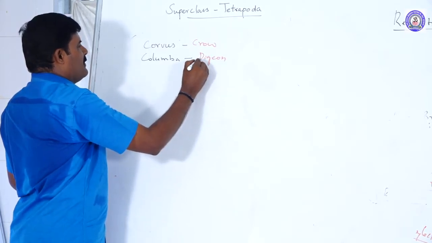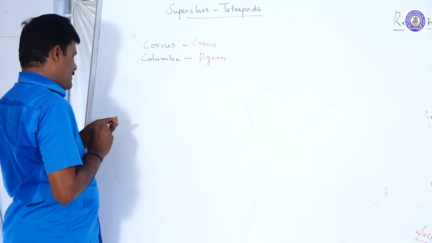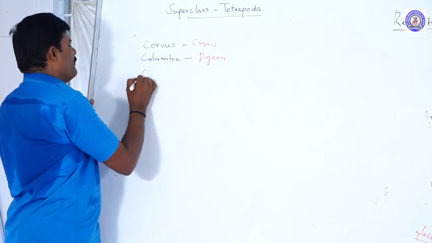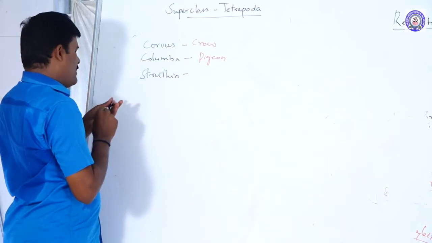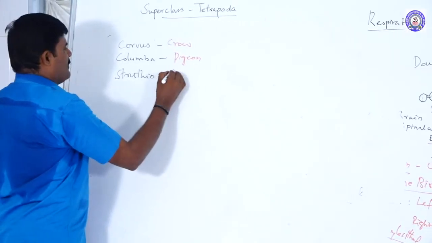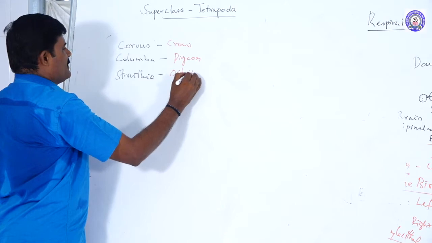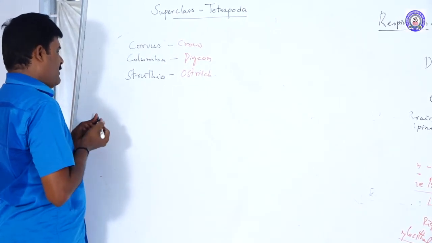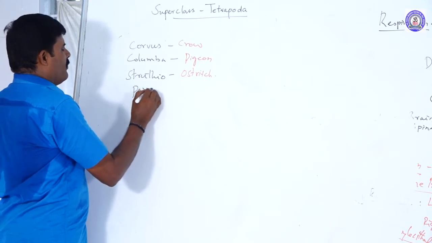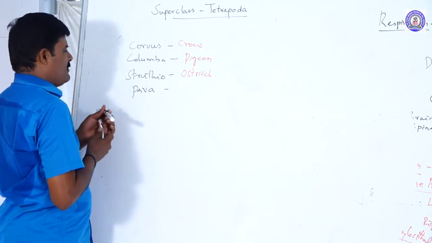Pigeon is one of the birds. Next, Struthio is ostrich. Pavo means peacock.